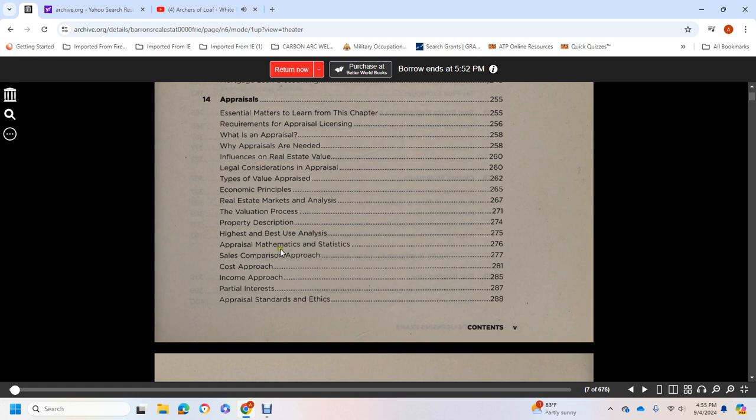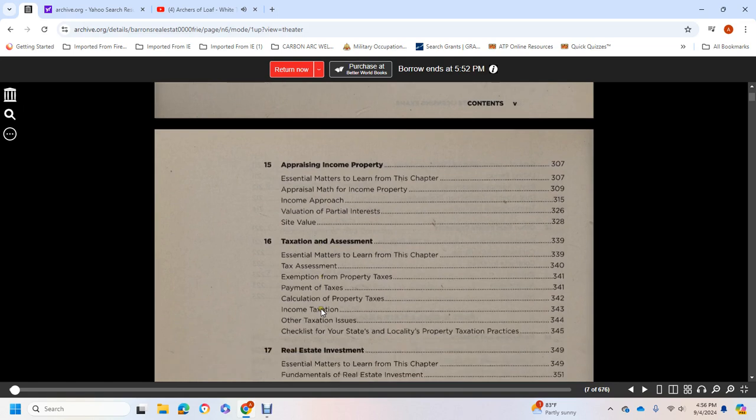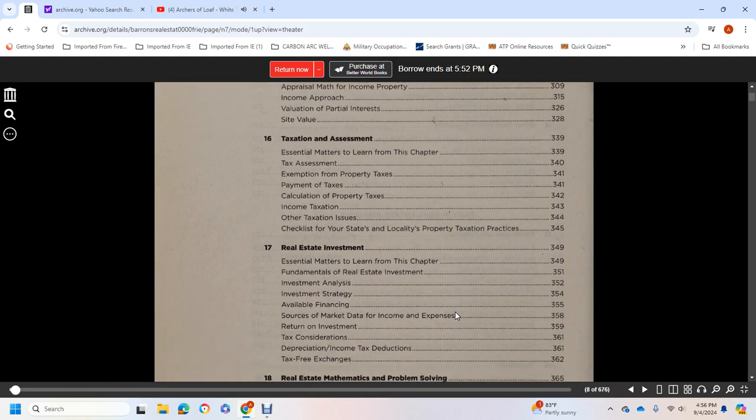highest and best use analysis, appraisal mathematics and statistics, sales comparison approach, cost approach, income approach, partial interest, appraisal standards and ethics. Appraisal, income property. Essential matters to learn from this chapter: appraisal math, income property, income approach, valuation, partial interest, site value. 16, taxation, assessment, tax assessment, exemption for the property tax, payment of tax, calculation, property tax, income tax, other tax issues.